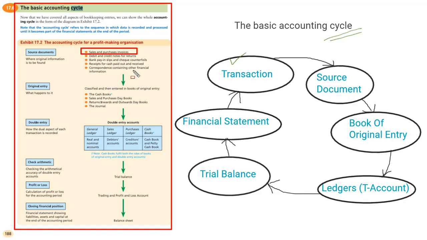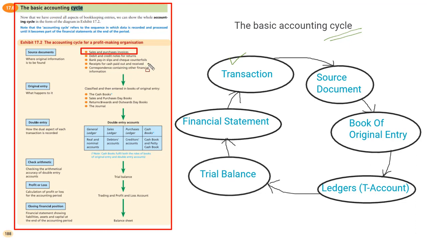So when an organization purchases something from another organization on credit, an invoice is generated, and this same invoice is called a sales invoice for the supplier and a purchase invoice for the buyer. So this is the concept of invoice.